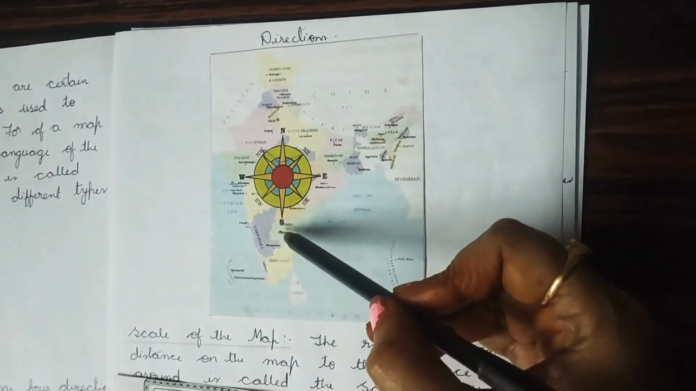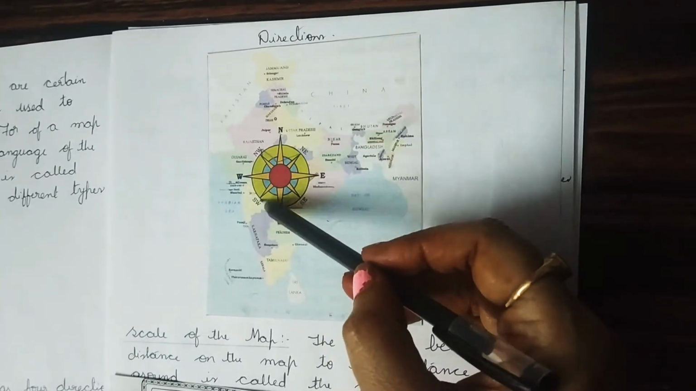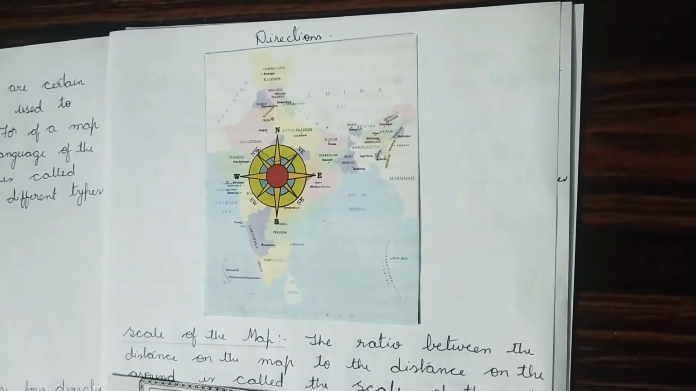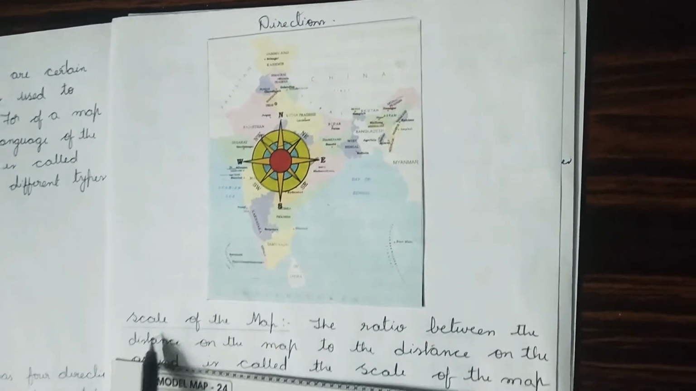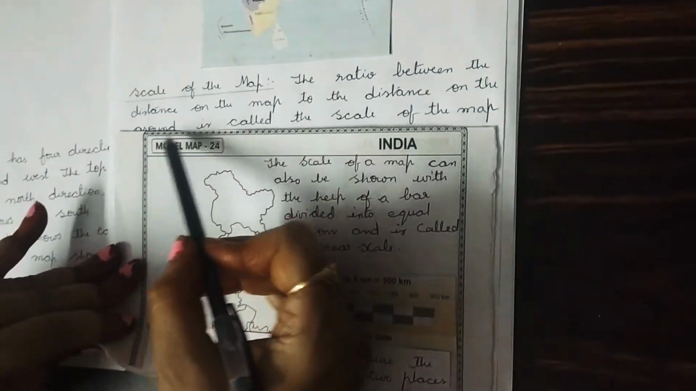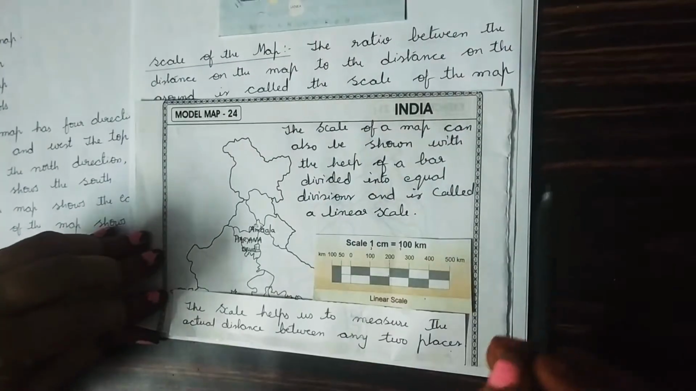The direction between the south and east is southeast, and the direction between the south and west is southwest. That is the first language we have to know for reading the map. The next language to read the map is the scale of the map. What is the scale? The scale is the ratio between the distance on the map and the distance on the ground.